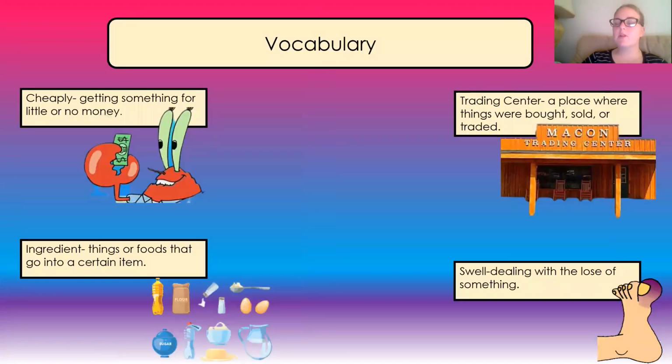So here's some vocabulary for the first text that we're going to read for this week. So the first word is cheaply. That means you get something for little or no money. The next word is ingredient. That is the things or food that go into a certain item. The next word is a trading center, which is a place where things were bought, sold, or traded. And the last word is swell. So that means dealing with the loss of something.